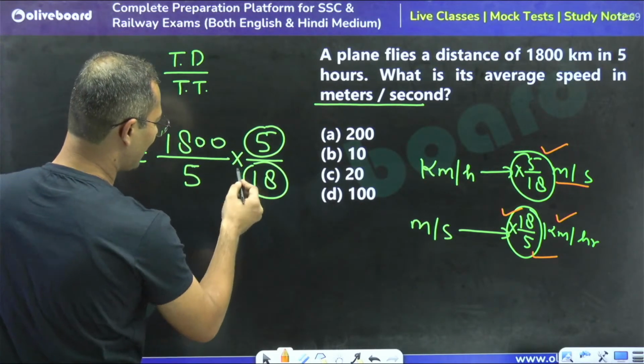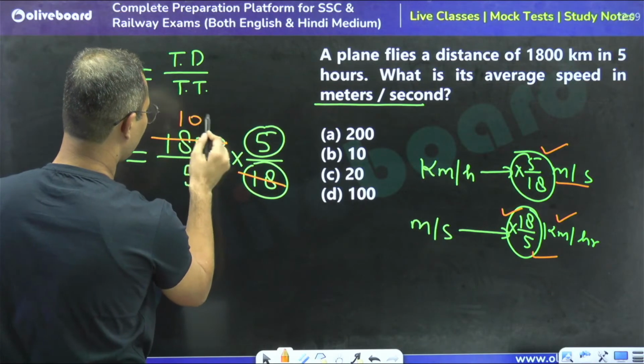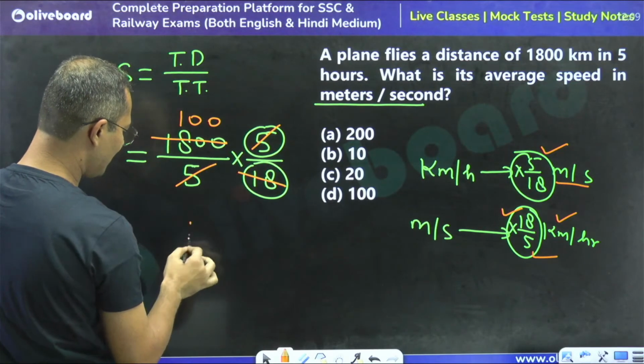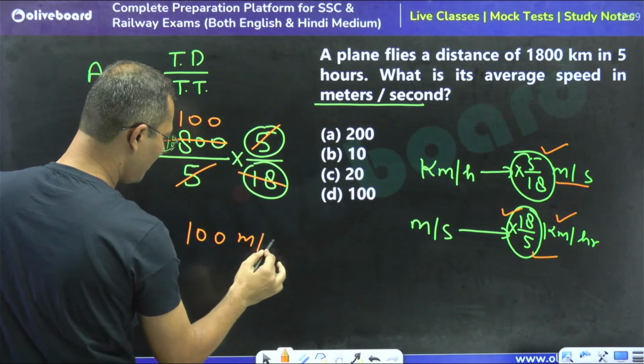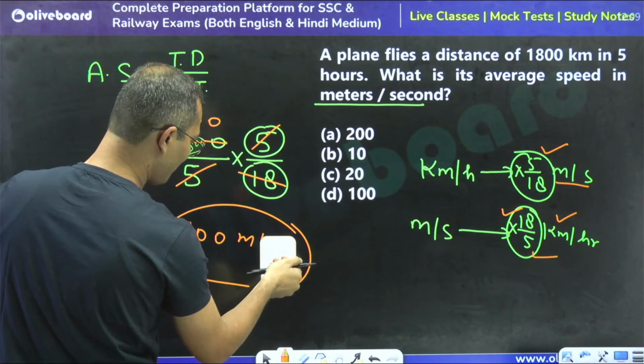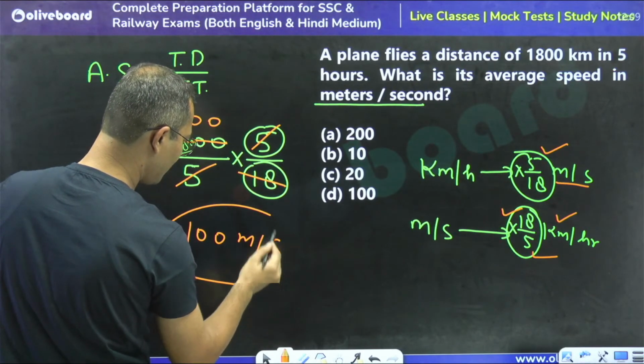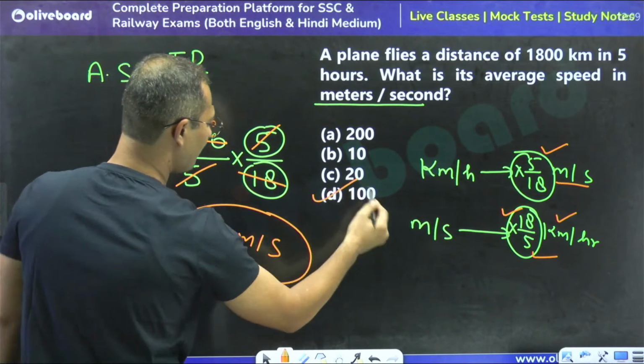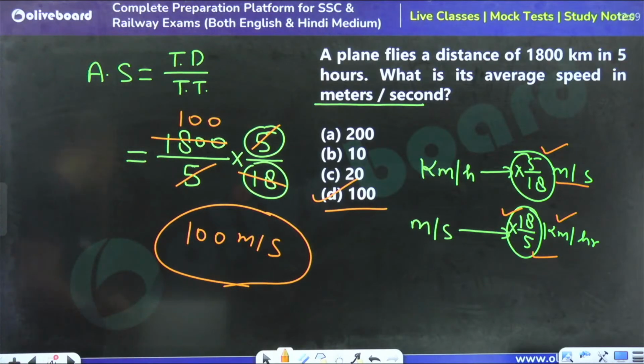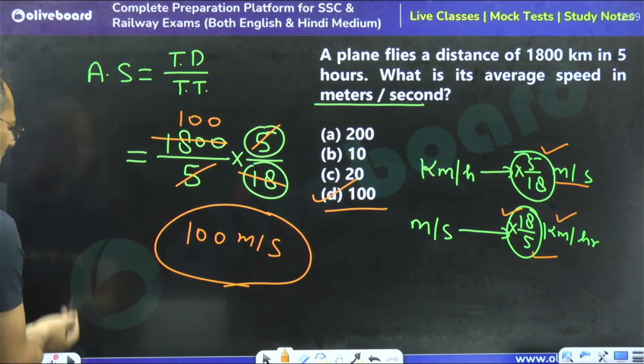18 cancels 100 times and 5 cancels too. So the answer is 100 meter per second. Option D is the right answer. Okay, moving to the next question.